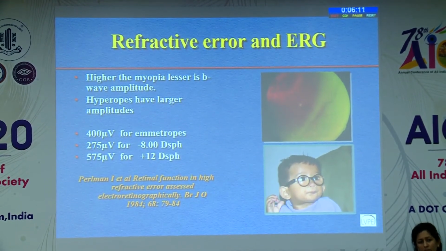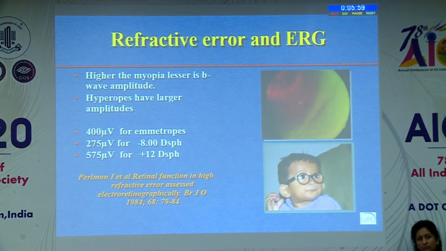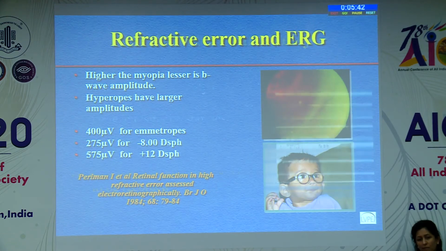The refractive error, a lot of work has gone into myopia and ERG, and sometimes it is very difficult in our situation because we have a lot of retinal dystrophy, both RP and CSNB, to correlate whether this is a retinal dystrophy or it's just because of high myopia. You can see here, high myopes get very low amplitudes and low implicit times. There's less work done in hyperopes, but we know that hyperopes will get higher amplitudes. But again, that's a good case study to do.